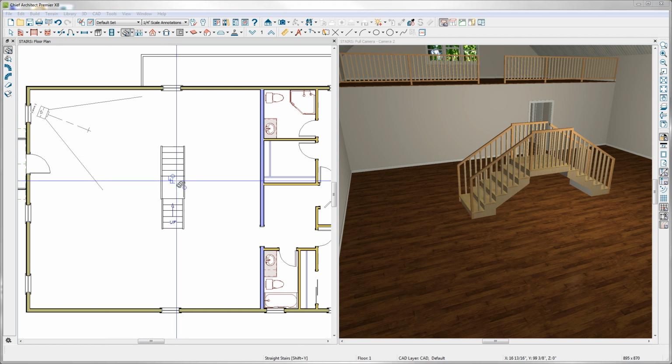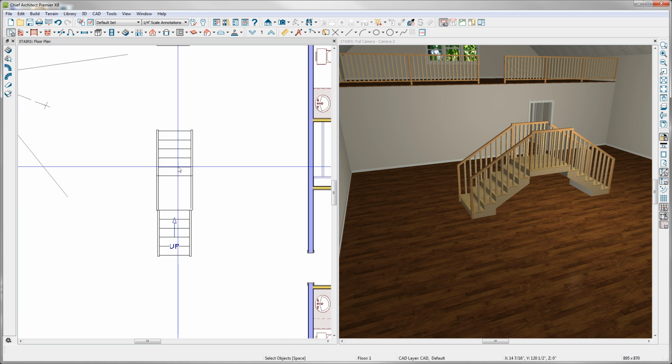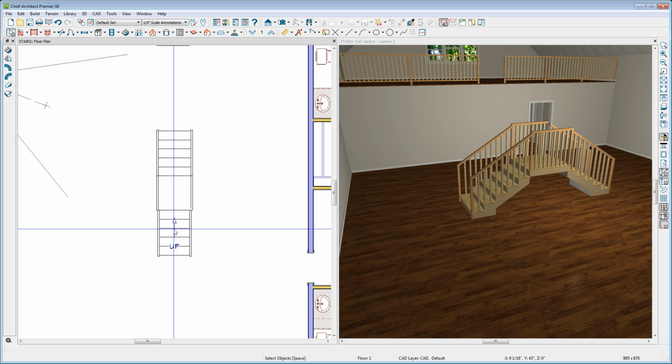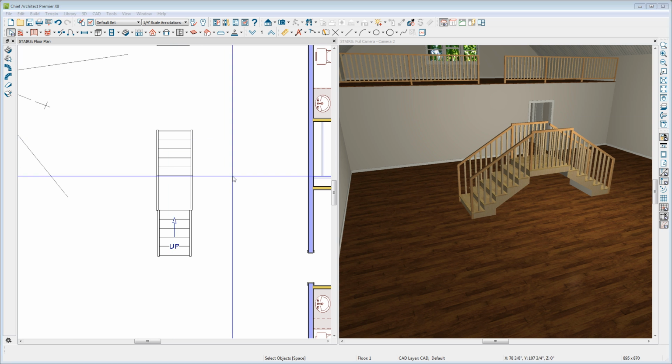And you'll notice here in the floor plan view that the second stair section that I drew connecting to the landing first and dragging down automatically adjusted the width of the stair section to the same width of the landing. The first stair section I drew away from the landing and then connected it afterward did not automatically adjust the width. You can draw as many stair sections connected to a landing as you like.